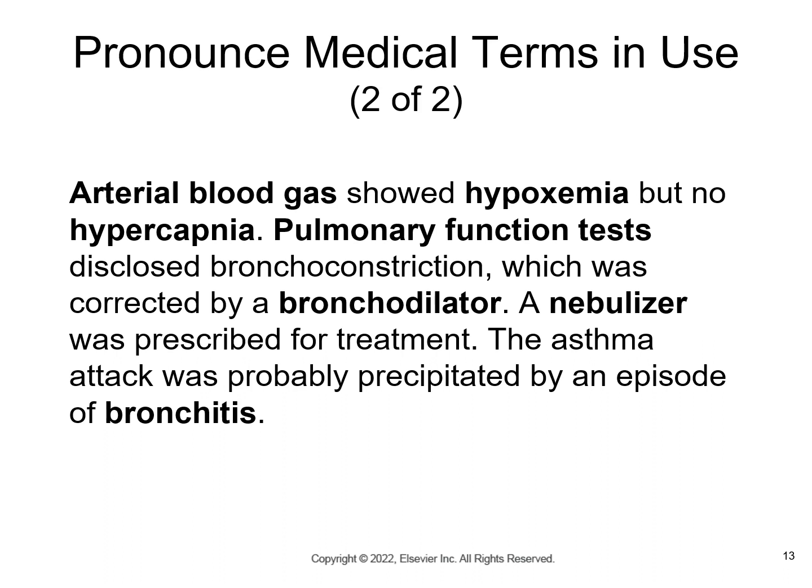Arterial blood gas showed hypoxemia, but no hypercapnia. Pulmonary function test disclosed bronchoconstriction, which was corrected by a bronchodilator. A nebulizer was prescribed for treatment. The asthma attack was probably precipitated by an episode of bronchitis.